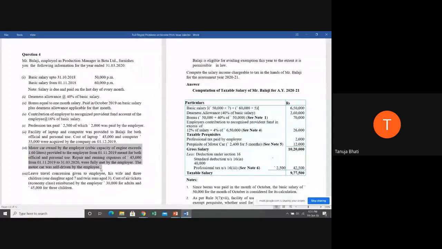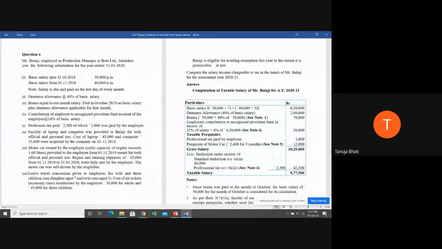Is it going to be the statutory limit? Yeah, tell me. 2,400 per month, ma'am. If employer is provided. Very good. Per month, up to the number of months he's using the car, not for the whole year. So he's using the car from 1/11/2019 to 31/3/2020. So students, we have seen three things.